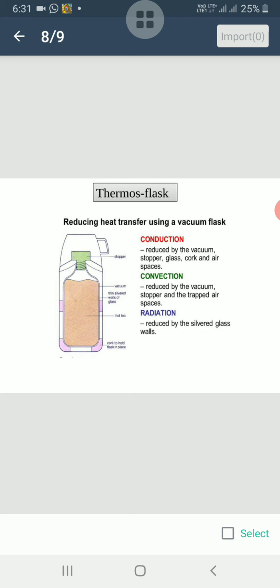The vacuum between the two glass walls of the thermos flask considerably reduces the flow of heat by conduction and convection. This is because both conduction and convection need molecules of a medium for transfer of heat. The silvered surface reflects the heat back, thus reducing radiation. So this is all about conduction, convection and radiation. Thank you.